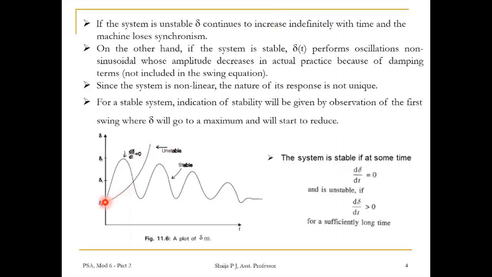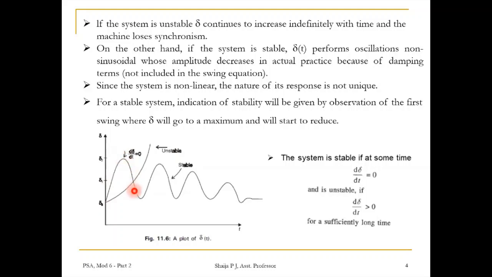And another response is plotted here. It has d delta by dt equal to 0 at a point, or else delta(t) performs oscillations, and these oscillations are dying out in nature because of the damping present. So for a stable system, indication of stability will be given by observation of the first swing, where delta will go to a maximum and will start to reduce.